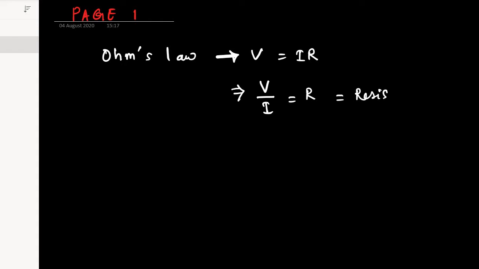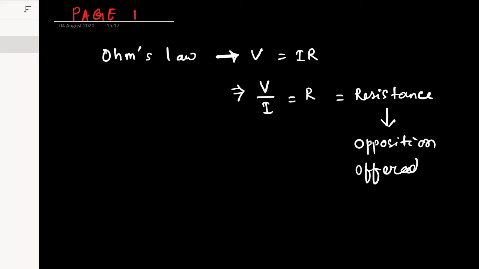So what is the definition of resistance and how it came into account? Why we considered it important? Because as we know that resistance is actually opposition. It is opposition offered by whom?